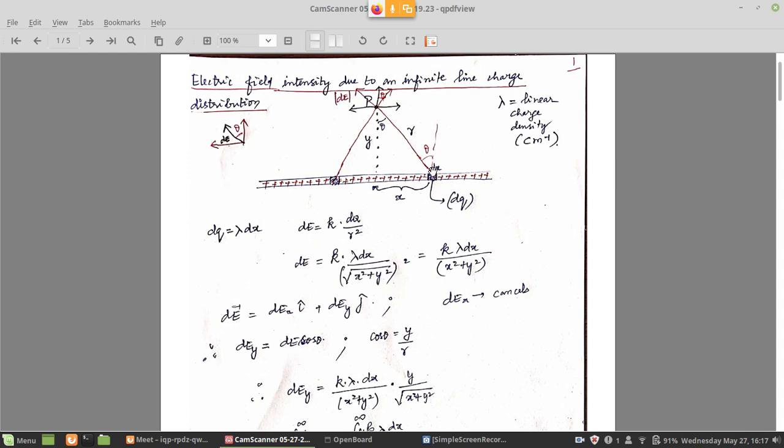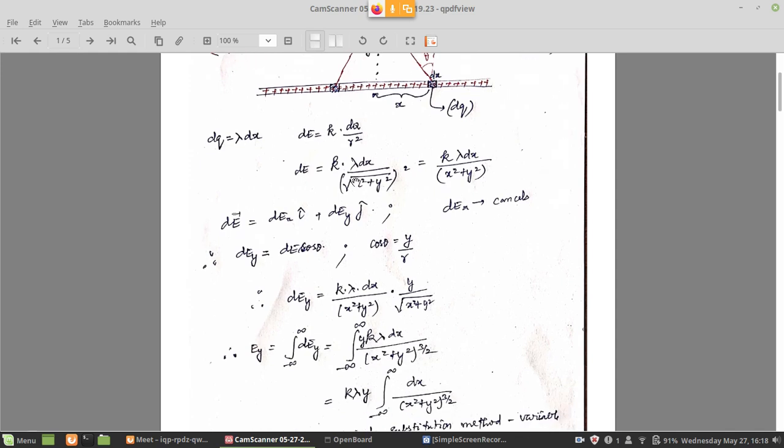Now I want to measure the electric field dE first. So dE is nothing but the Coulomb's constant K multiplied by the small charge in that segment, that is dq, divided by r square. So K into dq by r square. Right. Now dE is equal to K into, what is this dq? Lambda into dx. Here I put a capital Q, sorry, it is a small q. So K into lambda dx divided by r square.